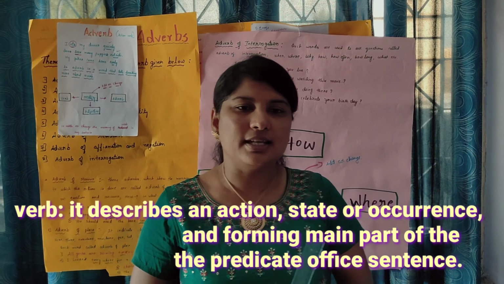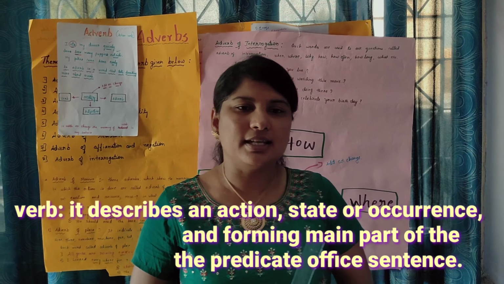And the second one is Harry ran quickly. Harry is running quickly, means he is running fast. So the running has been done quickly. The adverb of manner here is quickly. It is showing how he is going to do the work. Then the third one is you should read the book carefully. When we are going to read the book, we have to be careful. Carefully is the manner in which he is going to read.